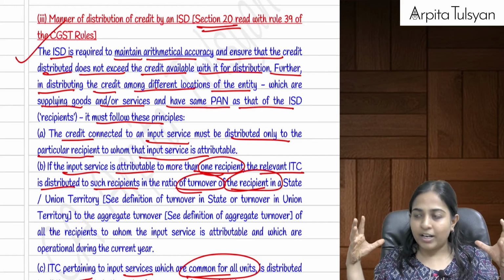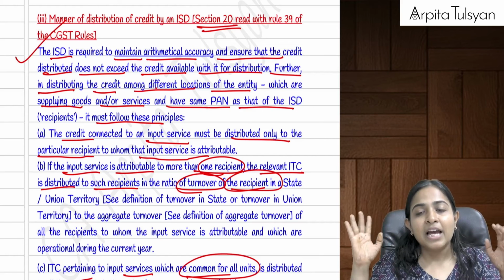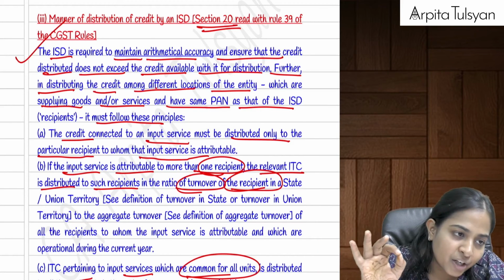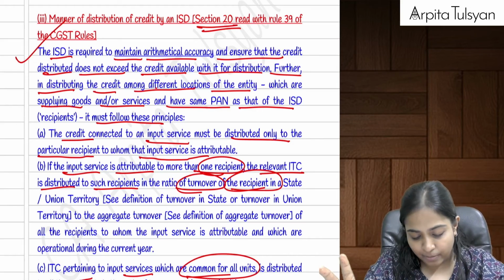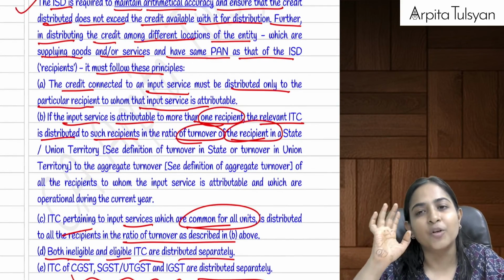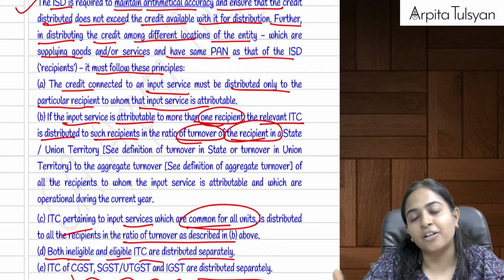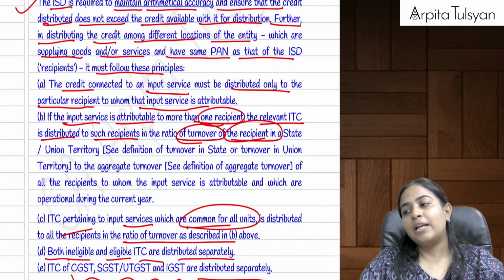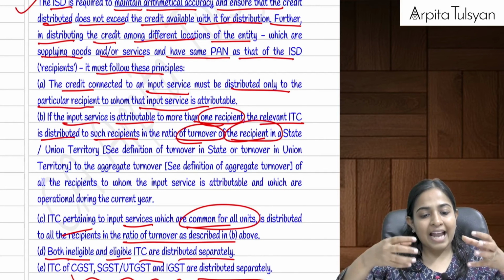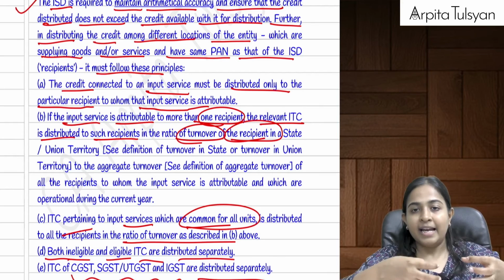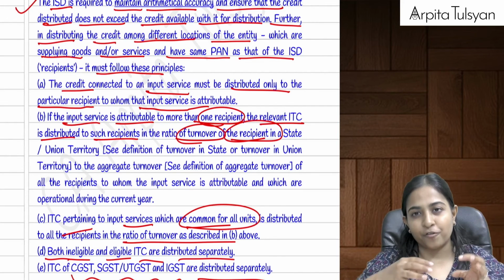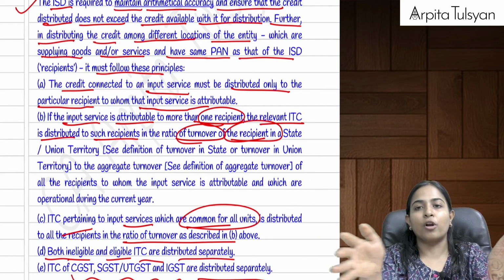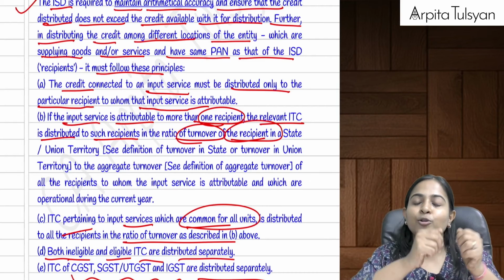So whatever is the credit available with the ISD, every month it has to distribute it. Suppose in this particular month we have got some credit, in this particular month itself the credit should be distributed in the ratio of turnover of the recipient offices. Are you clear with this? Now let's say if I have taken an input service which is attributable only to one office, then distribute full credit to that one office. If I have taken an input service which is used by 2 offices out of 4, then distribute the credit only amongst those 2 offices.